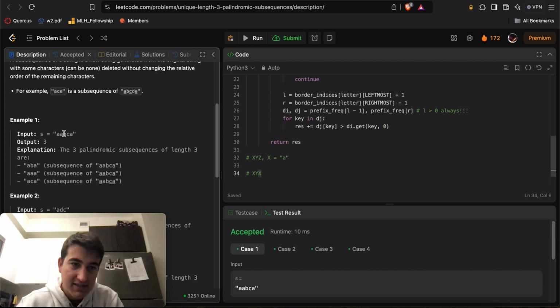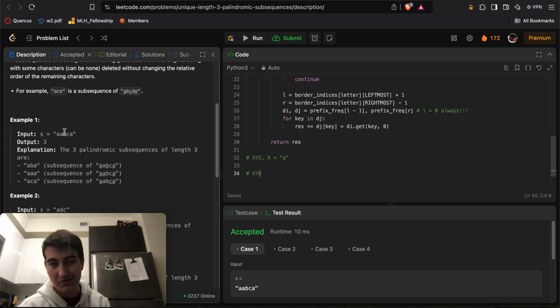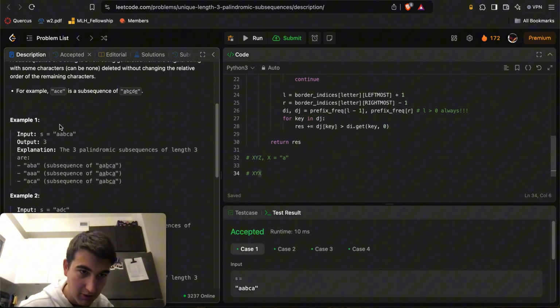At worst case, if I pick these two A's, obviously I'm leaving a lot of letters on the table. Here, between this A and this A, there's nothing between them, so it's like there's no palindromes of length 3 that start and end with A. That's totally wrong, right? For example, here we say ABA is one, AAA is one, ACA is one. So obviously there's way more than 0 palindromic substrings that start and end with A.